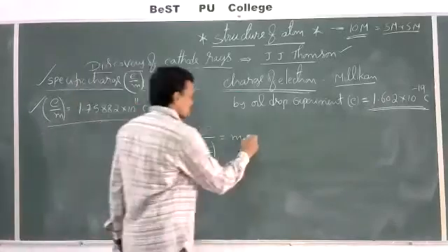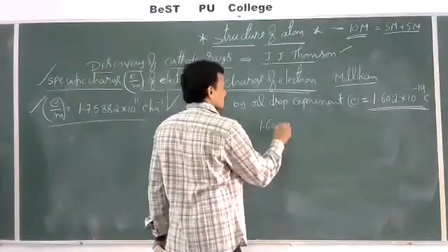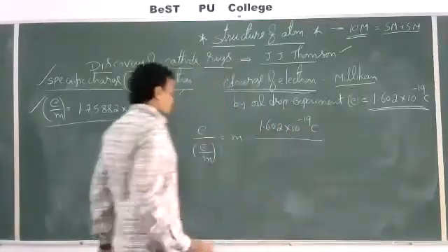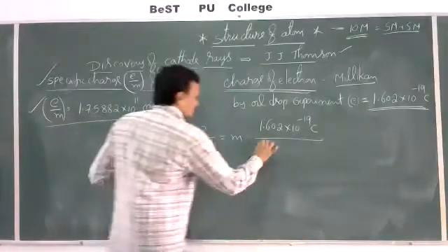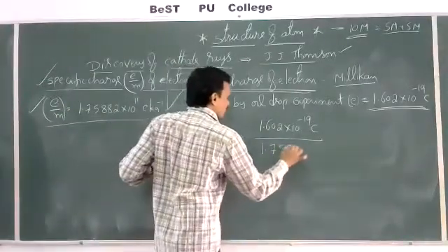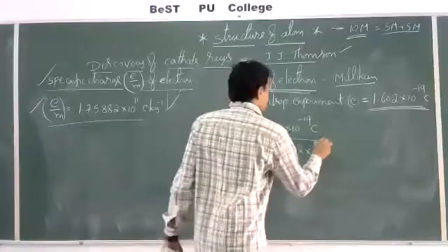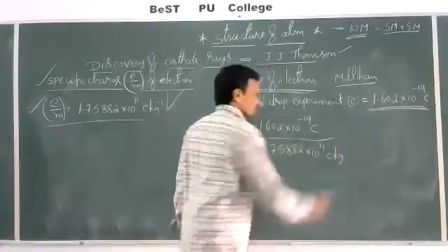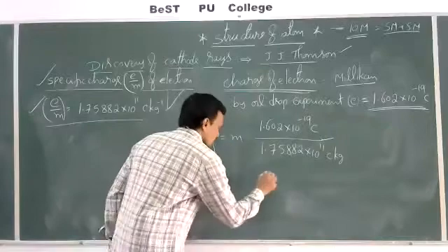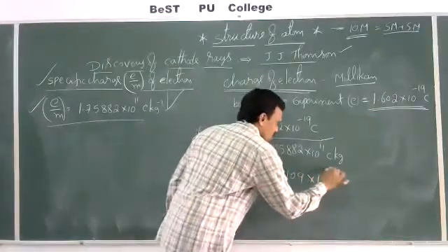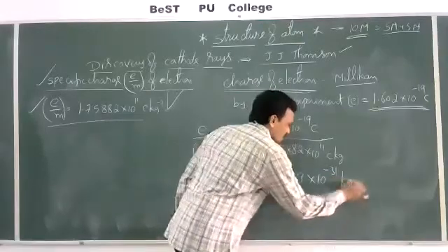Right? What is the charge of the electron? 1.602 into 10 power minus 19 coulombs. What is the specific charge of the electron? 1.75882 into 10 power 11 coulombs per kilogram. Then if you simplify this, we can get 9.109 into 10 power minus 31 kilograms.